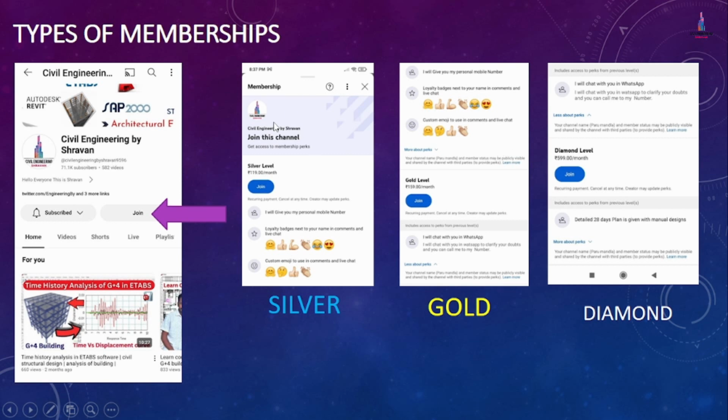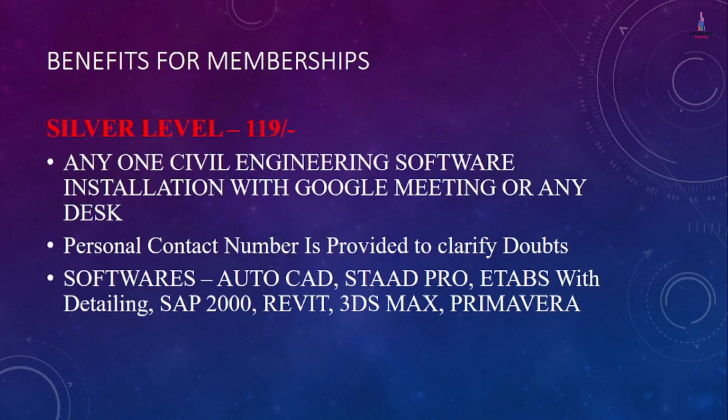For the silver level people, I am providing some benefits. For gold level people, I am providing some benefits. Again, for the diamond level people, I am providing some benefits. Now I will explain what benefits I am providing if you become a member of my channel. Firstly I will explain the silver level, which costs approximately 199 rupees.